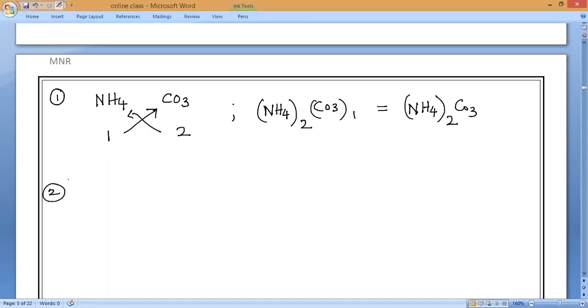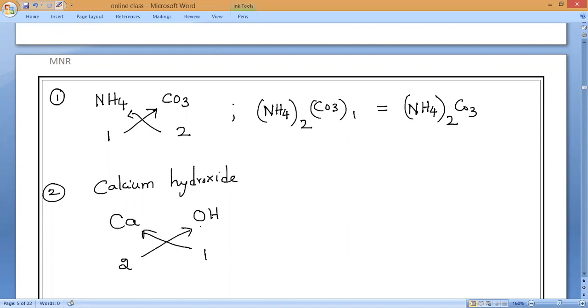Next, the second one is calcium hydroxide. You all know what ions are present here. Anyone can tell what is the cation? Harini? Calcium is the cation, hydroxide is the anion. Now the calcium valency is 2 and the hydroxide valency is 1. If you have done the crisscross, you should also learn it. Of course you have done it, but you have to learn.